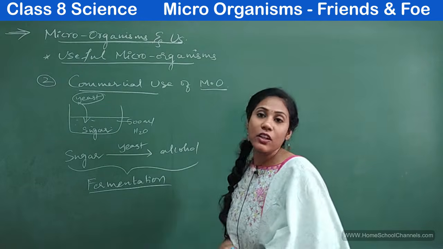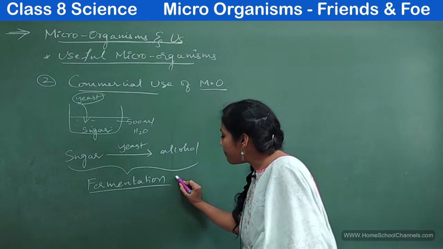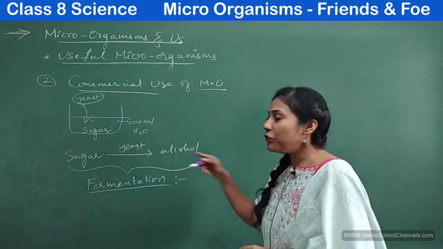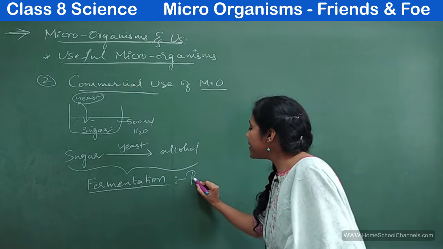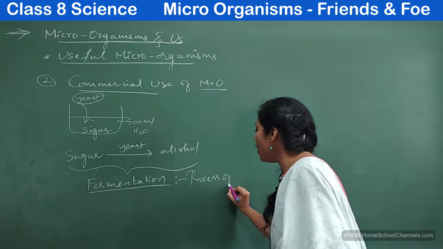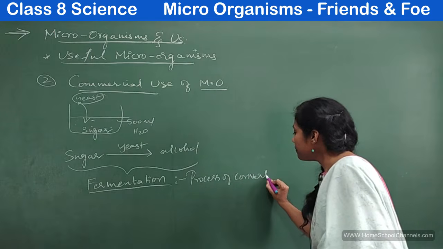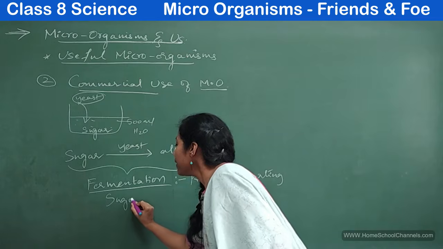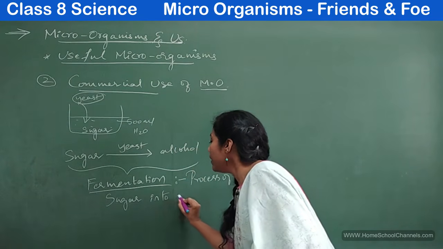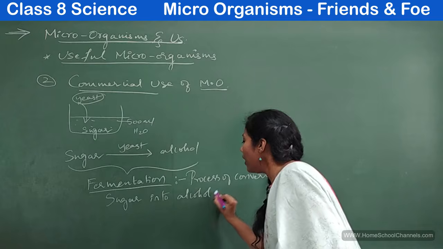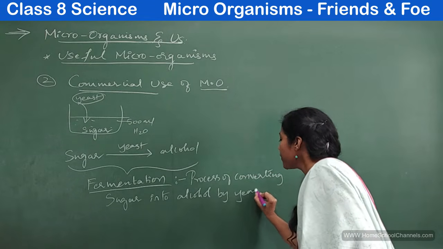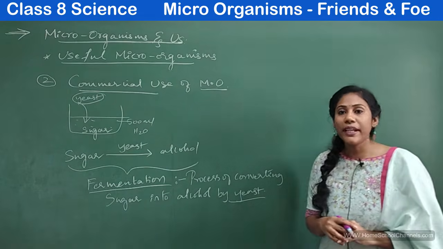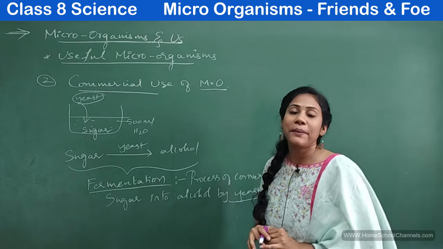So this process is called fermentation. What is important to remember here is the definition of fermentation. How do you define fermentation? It is the process of converting sugar into alcohol by yeast, or with the help of the microorganism called yeast. Fine, so this is all about fermentation.